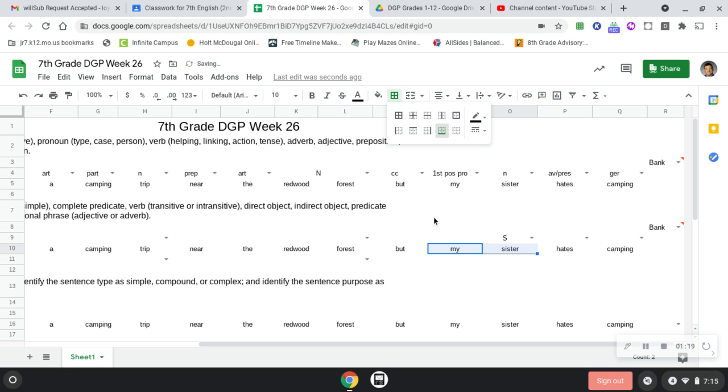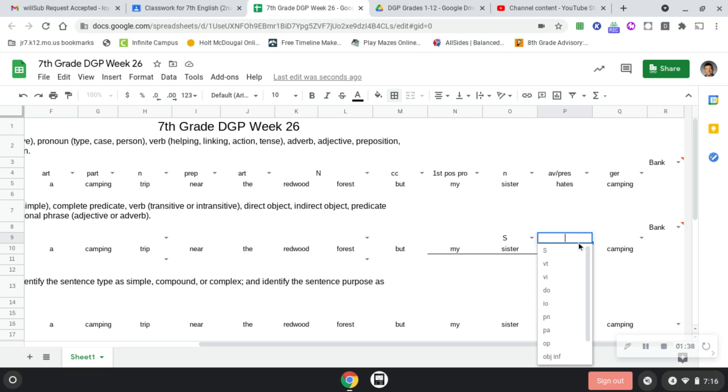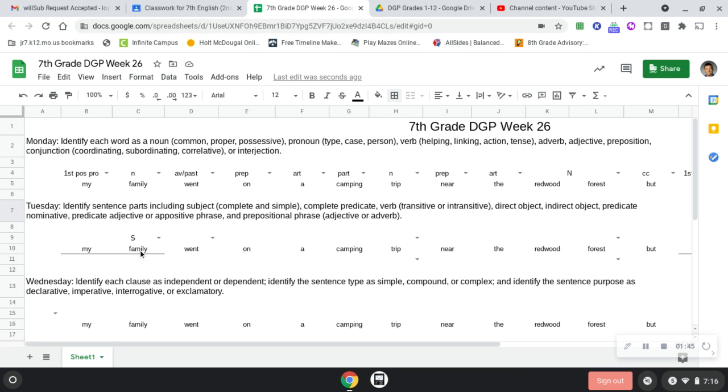Remember that the verbs, although they modify and change the understanding of what the subject is doing, the verb always stays in the predicate. So let's take a look at our verbs. We have two of those defined as well. So with my sister, what is it my sister does? She hates. So in this case, it's either VT or VI. Remember that we do have one direct object, so let's see if the other one might have a direct object.